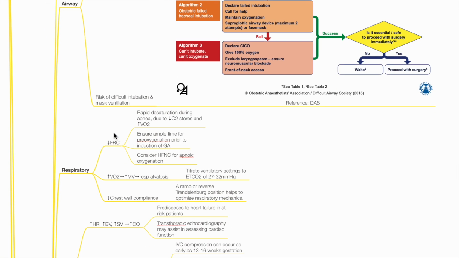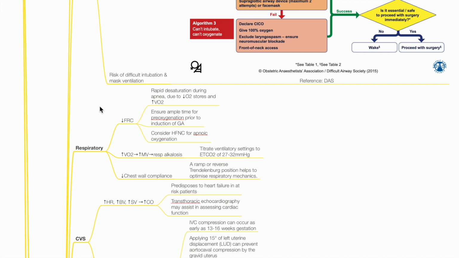Respiratory. Reduced FRC leads to rapid desaturation during apnea due to reduced oxygen stores and increased VO2. Ensure ample time for pre-oxygenation prior to induction, and consider HFNC for apneic oxygenation. Increased VO2 leads to increased minute ventilation and physiological respiratory alkalosis. Titrate ventilator settings to EtCO2 of 27 to 32 mmHg.